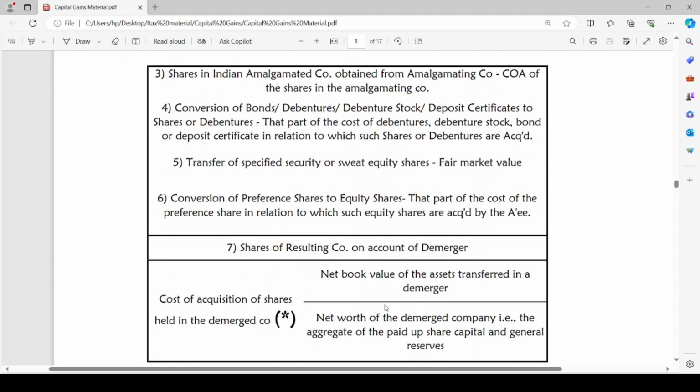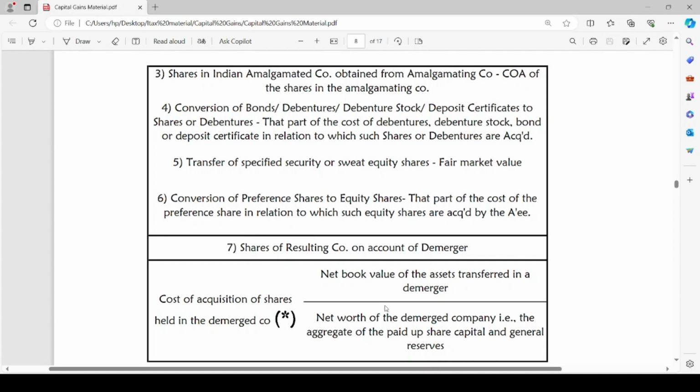Third case, shares in Indian amalgamated company obtained from amalgamating company. The cost of acquisition of the shares in the amalgamated company is the cost of acquisition of shares in the amalgamating company.